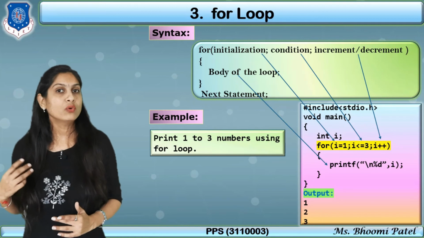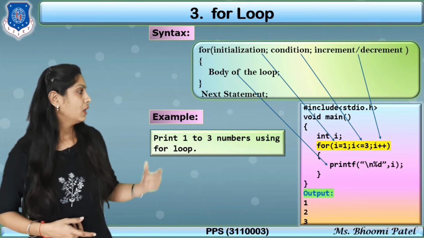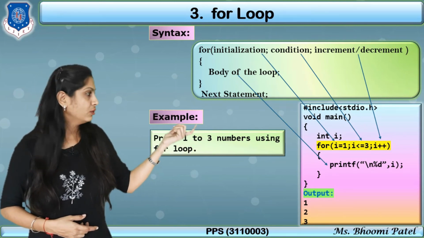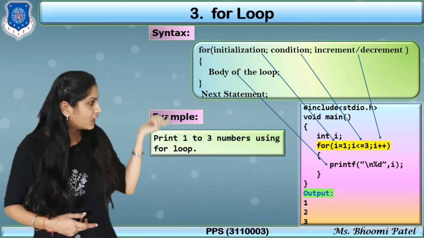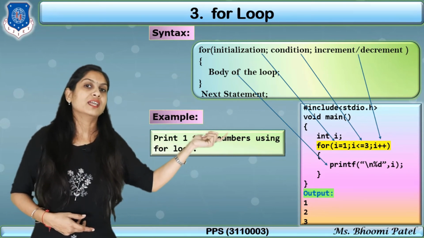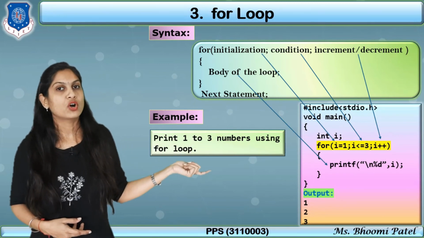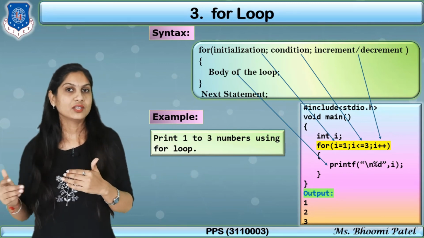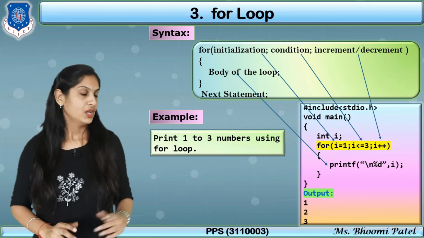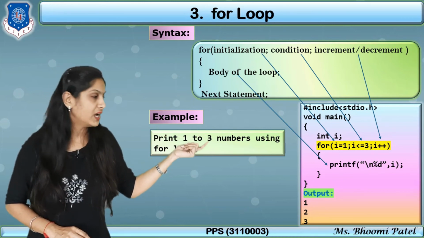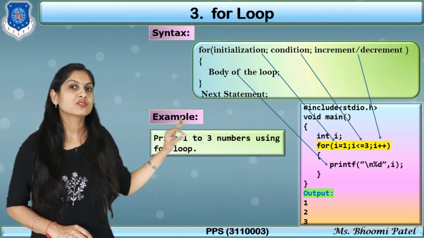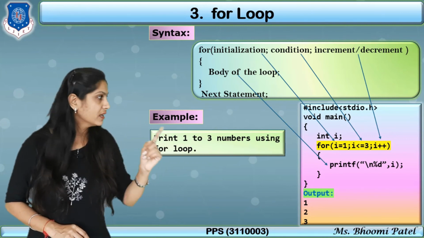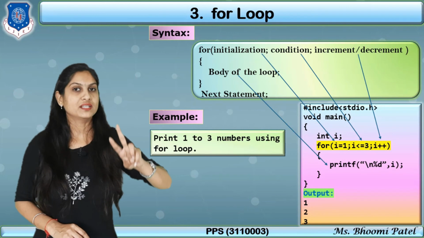But how will this for loop be executed? First initialize the value, then check the condition, then go inside the body of the loop, again increment the value and again check the condition, go into the body of the loop. That is how it executes. So first I becomes 1, 1 is less than equal to 3. Go inside the loop, that means print the value of I, that is 1, then increment the value, that is 2.